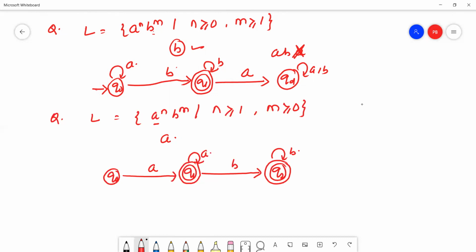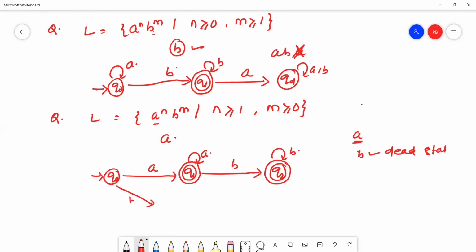Here the minimum string is a, but if we start from b, then it will go to the dead state. Q0 is my initial state.